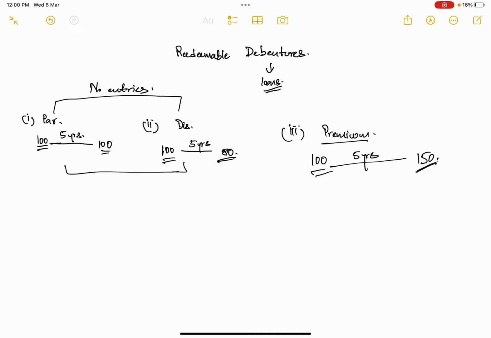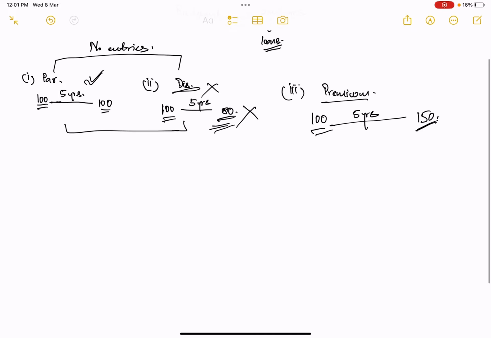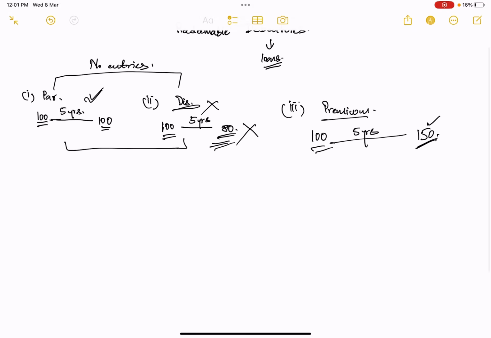At par such situations may occur, but redemption at a discount, where you give 100 rupees and after 5 years receive 80 rupees, what kind of investment is this? Normally this does not occur in practicality. But a premium means that you have to give an excess of 50 rupees when you are about to return this money. So for this purpose, one more additional entry needs to be made.